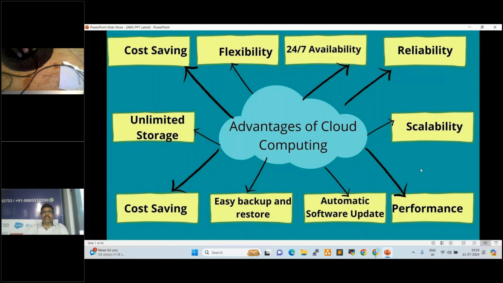Yes, cloud servers are virtual servers. And compared with physical servers, these cloud servers are very high performance servers, because in cloud data centers, AWS is using very good hardware to maintain the cloud infrastructure. And also automatic software updates. So updates will happen automatically.